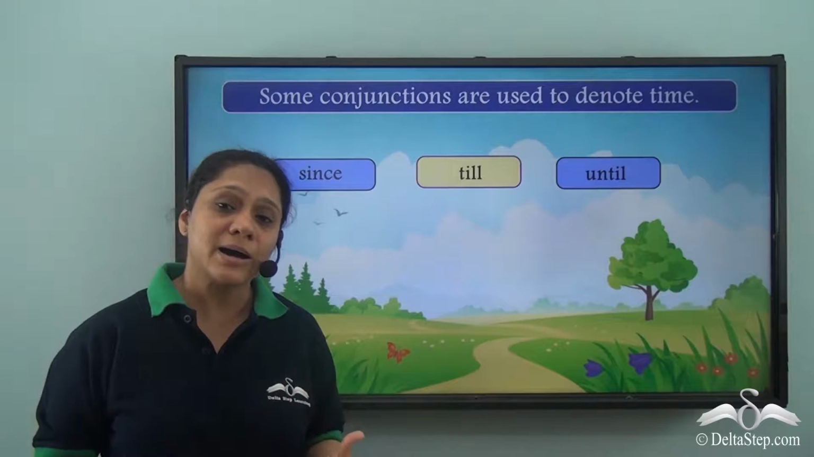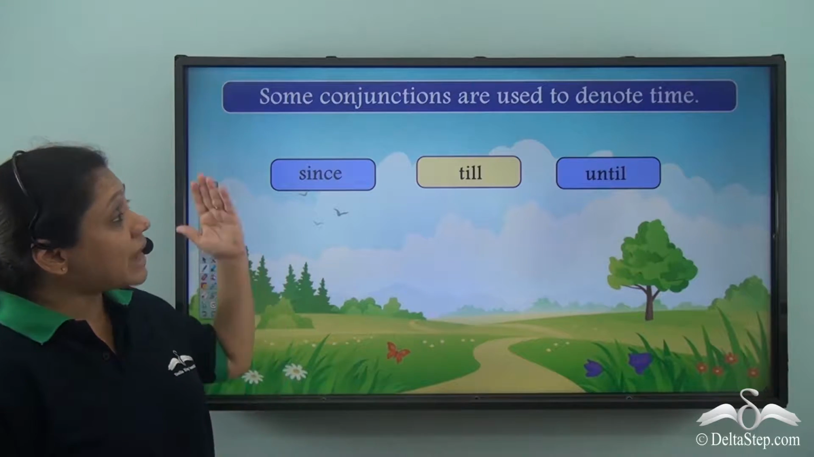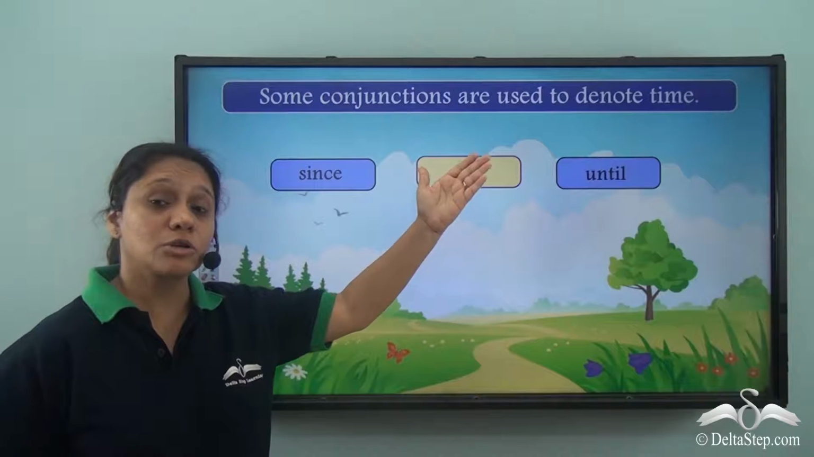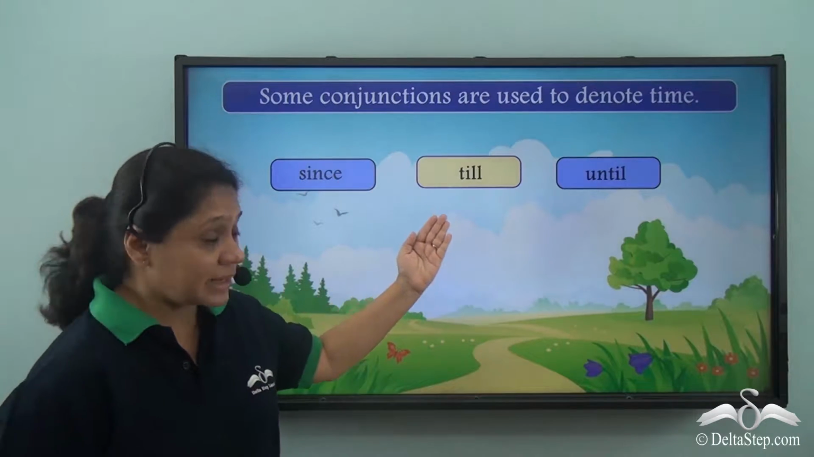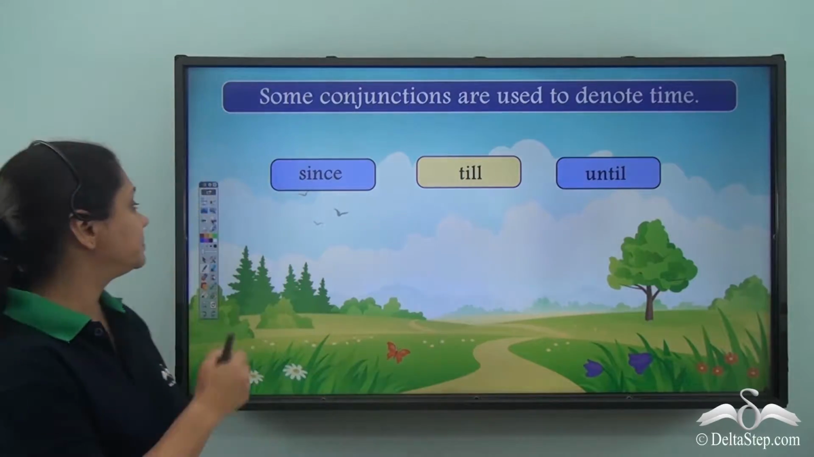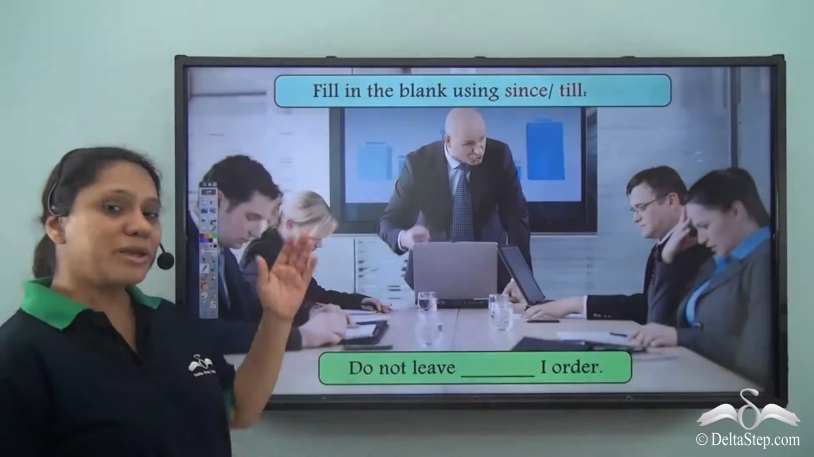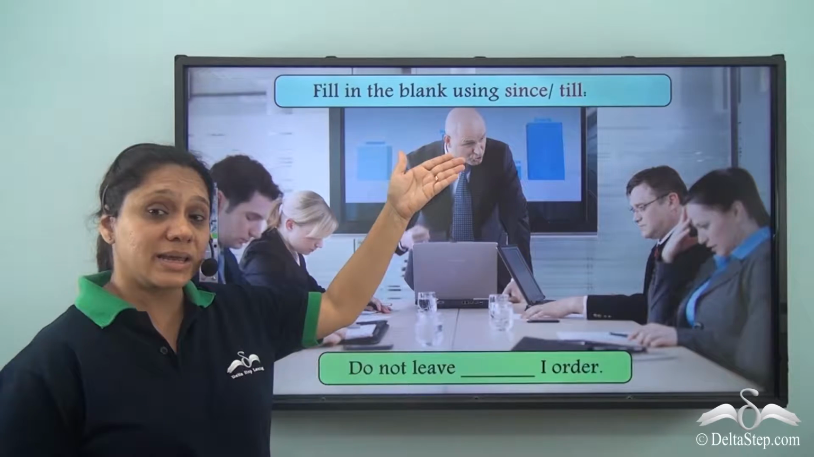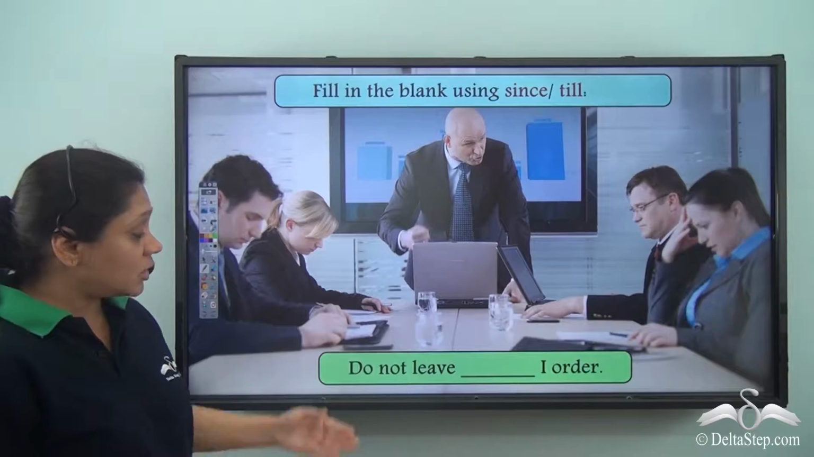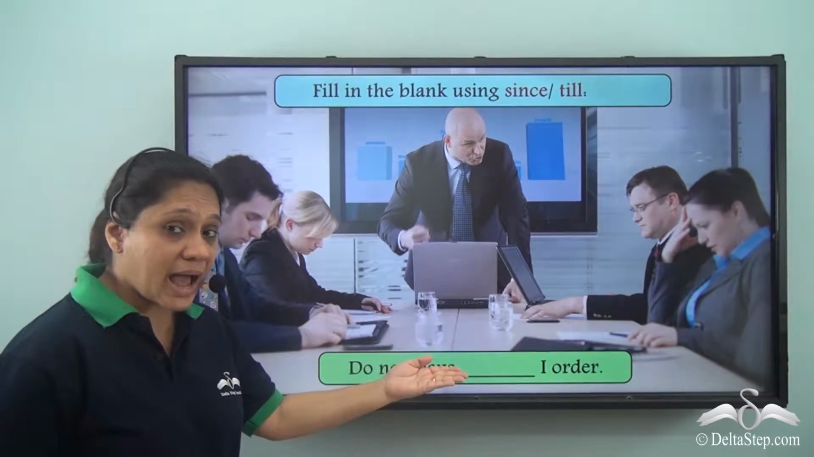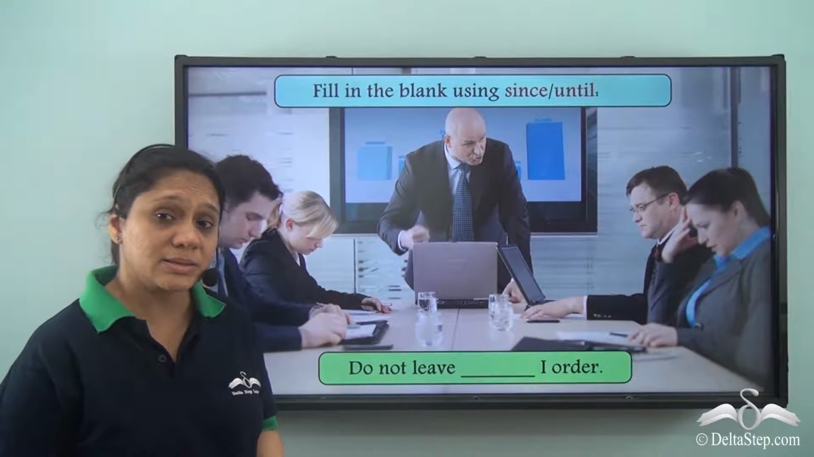So what have we learned? We have learned that some conjunctions are used to denote time. What are they? Since, till, until. Now can you fill in the blank using since or till? Let us read the sentence. Do not leave, dash, I order. So what will be the correct answer?